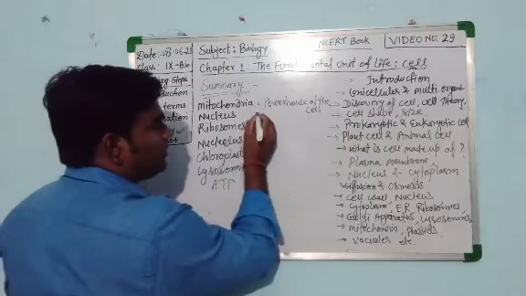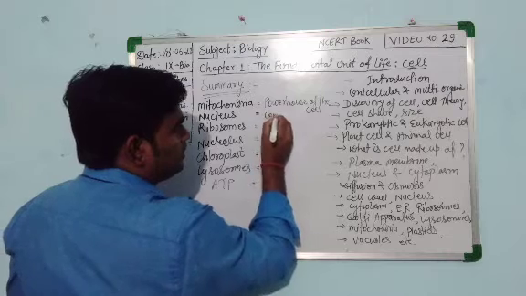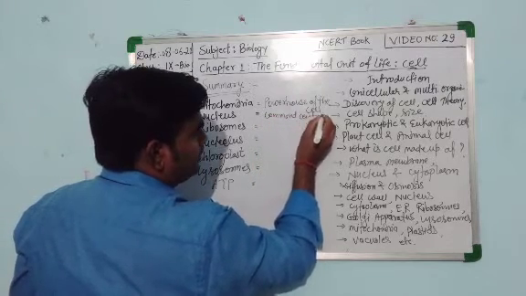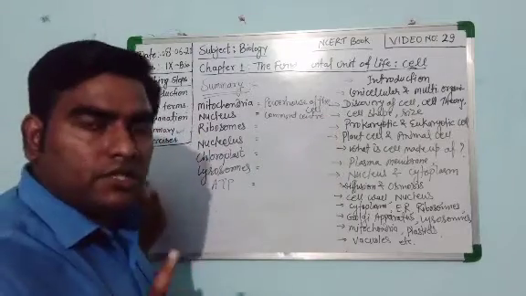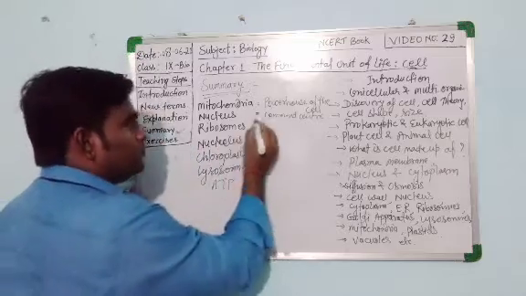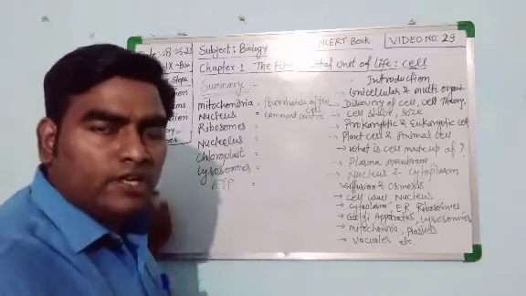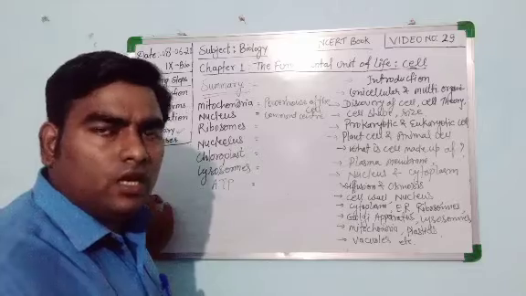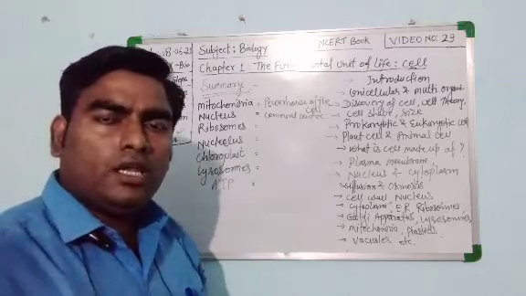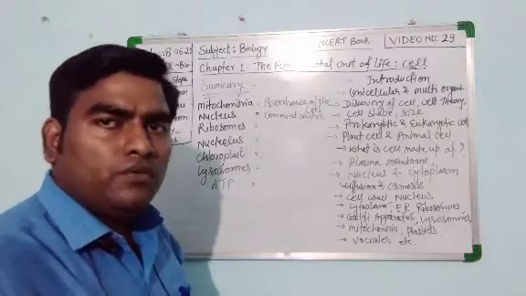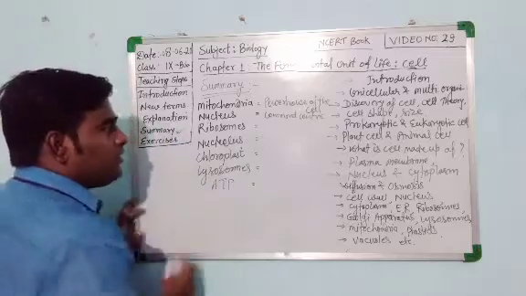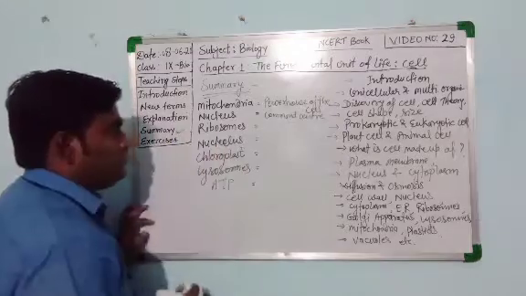Nucleus is known as the command center of the cell, or master of the cell, or brain of the cell. Okay, nucleus is known as command center of the cell, master of the cell or brain of the cell. If the nucleus is removed from the cell, the cell protoplasm will dry and the cell will die. So the nucleus is very important, having the chromosomes.